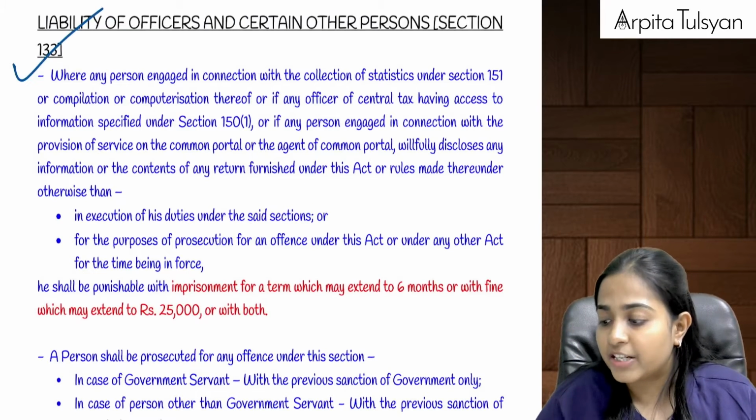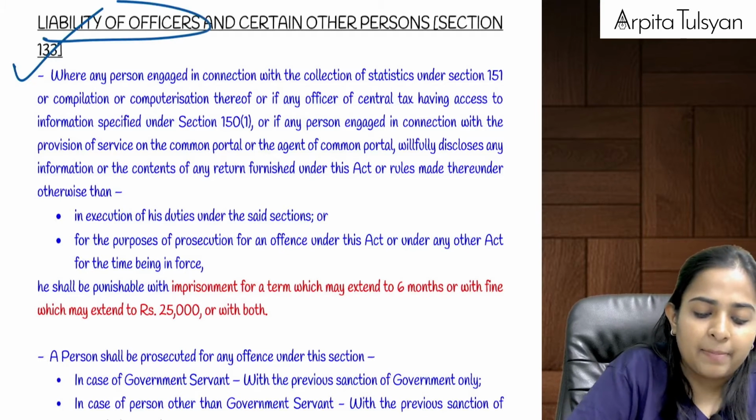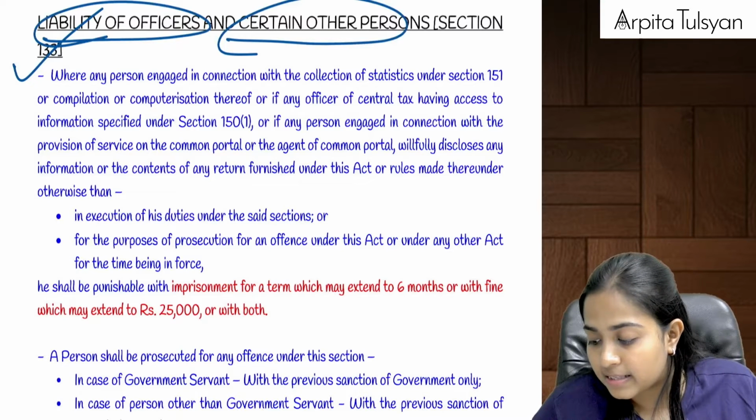one time read section. Section 133 talks about what? It talks about liability of officers and certain other persons. Liability of officers and certain other persons.